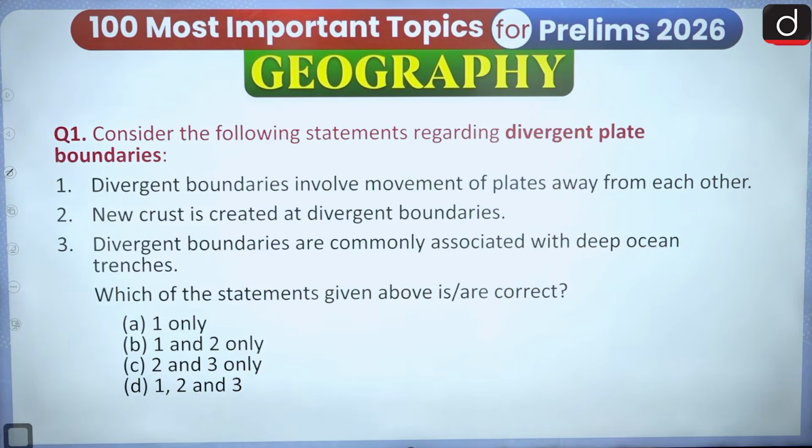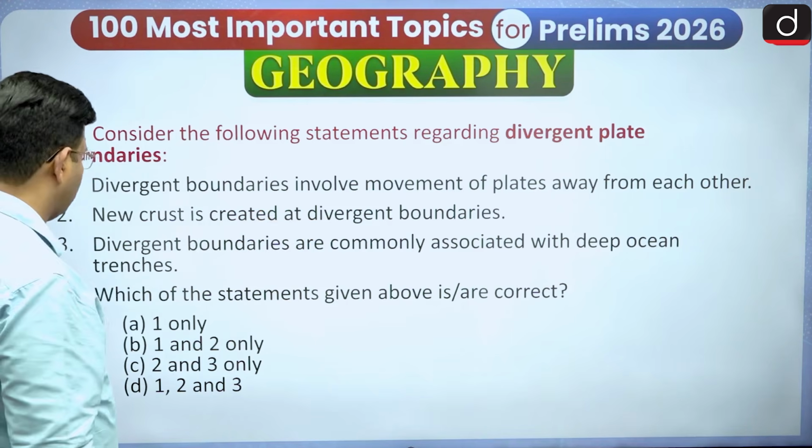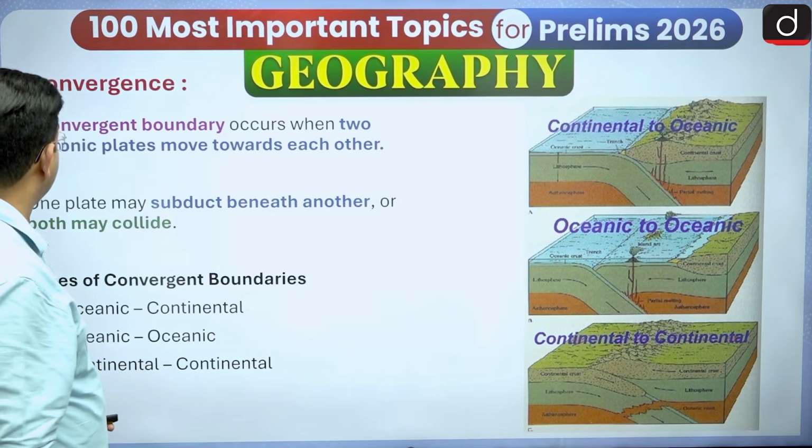Another question based on that. Consider the following statements regarding divergent plate boundaries. Divergent boundaries involve movement of plates away from each other. New crust is created at divergent boundaries, and divergent boundaries are commonly associated with deep ocean trenches. Okay, we have seen this question earlier.